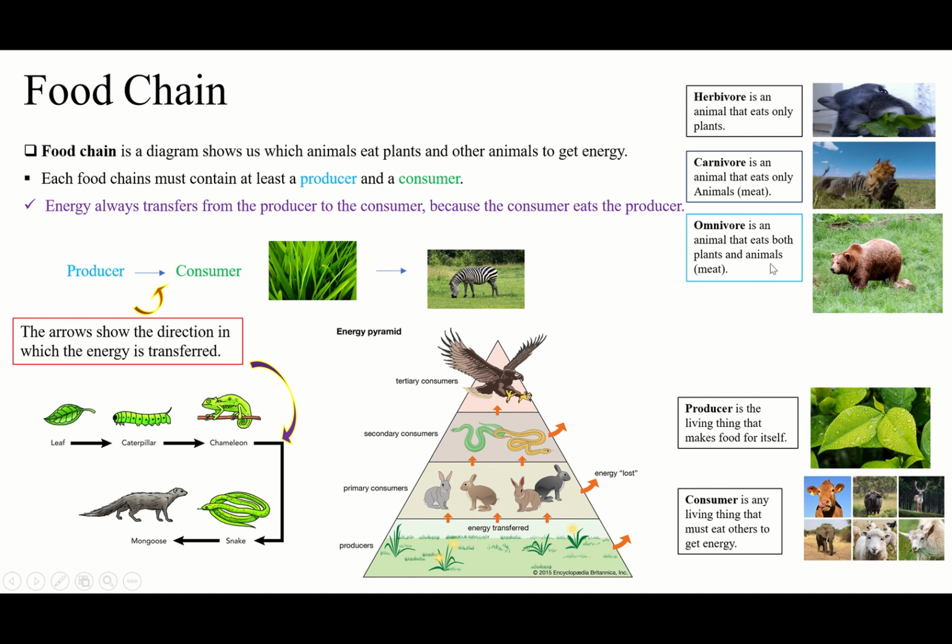That's why it might be this, but mostly the first consumer is herbivore. Okay, the first consumer is herbivore, but the second consumer and third and others can be carnivore. It's okay to be carnivore, but the first consumer can never be carnivore.